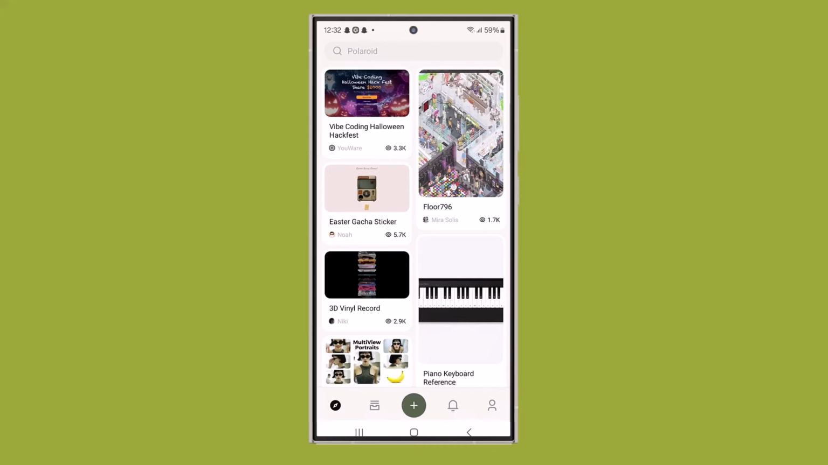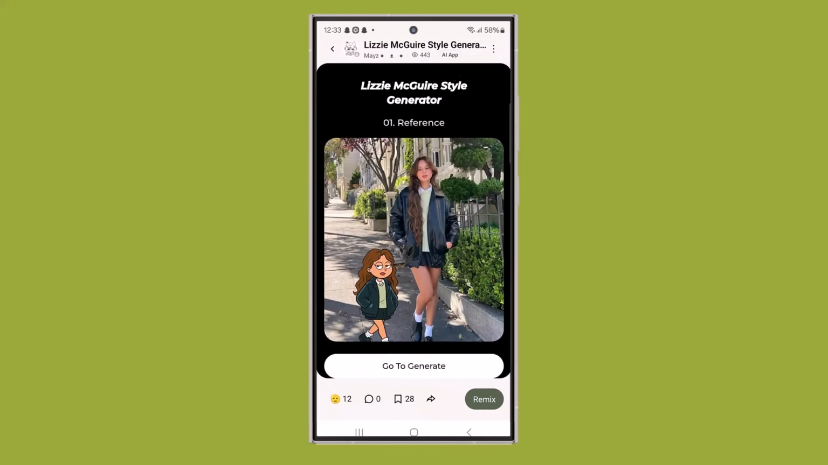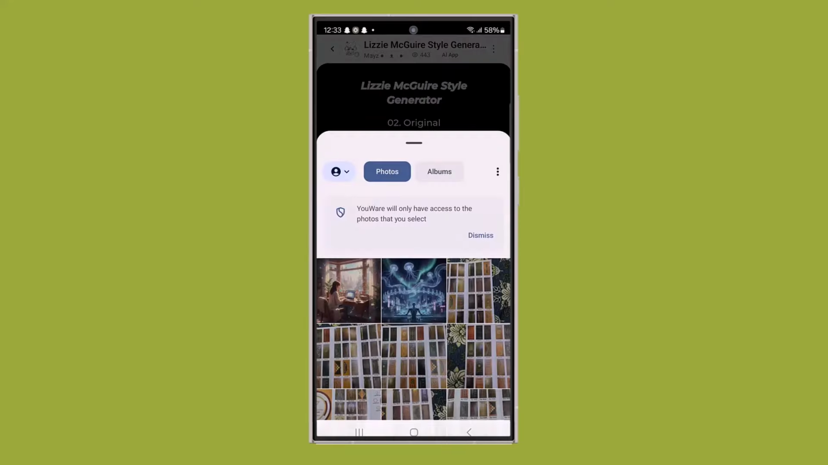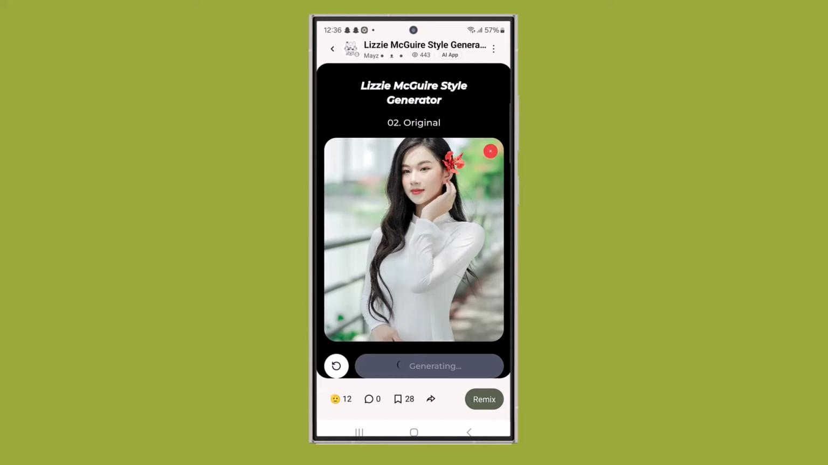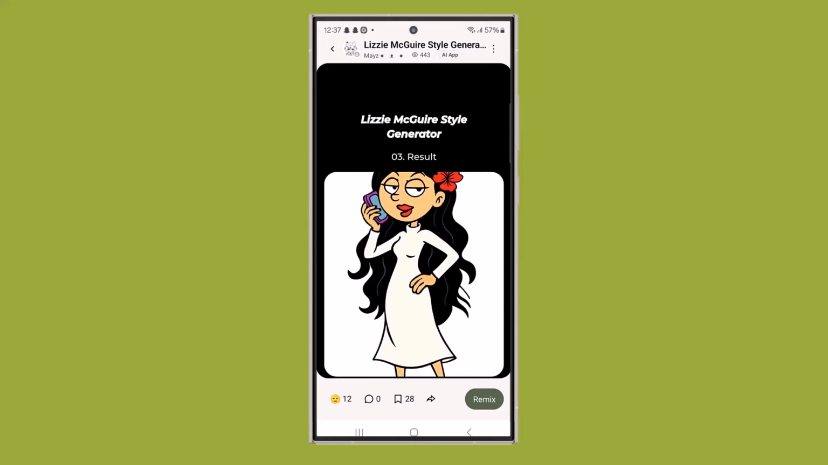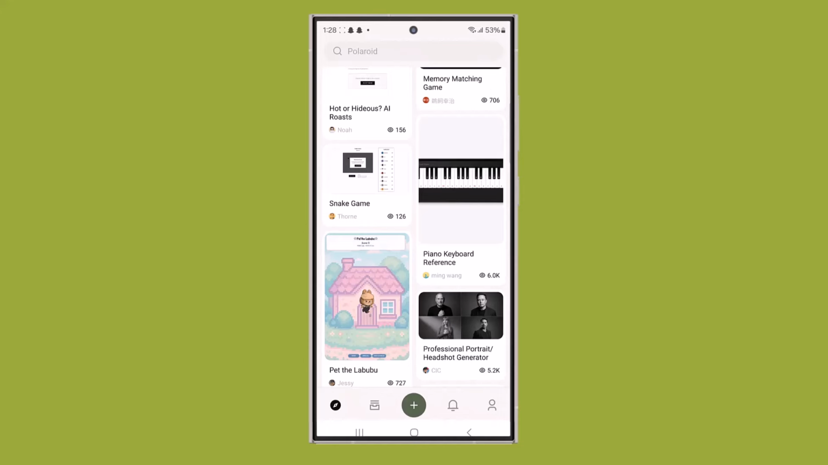Now, from all these amazing projects, I'm selecting this one, the Lizzie McGuire style app. Here, I just need to upload a single image, and YouWare instantly starts working its magic. In just a few seconds, it transforms the photo into a fun, cartoon-style version, totally capturing that classic Lizzie McGuire vibe. It's super creative, and the results look awesome every single time.